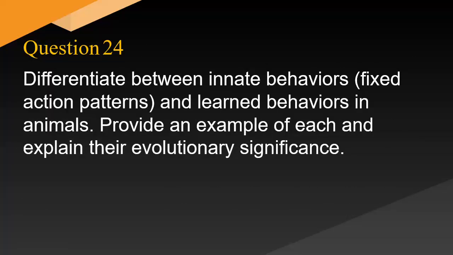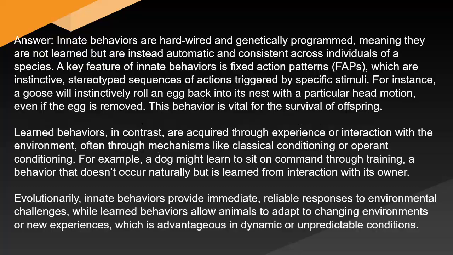Differentiate between innate behaviors, fixed action patterns, and learned behaviors in animals. Provide an example of each and explain their evolutionary significance. Answer: innate behaviors are hardwired and genetically programmed, meaning they are not learned but are instead automatic and consistent across individuals of a species. A key feature of innate behaviors is fixed action patterns, FAPs, which are instinctive, stereotyped sequences of actions triggered by specific stimuli.